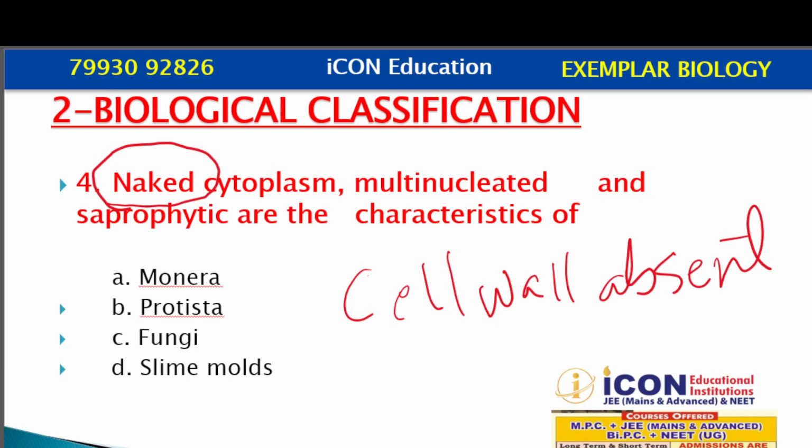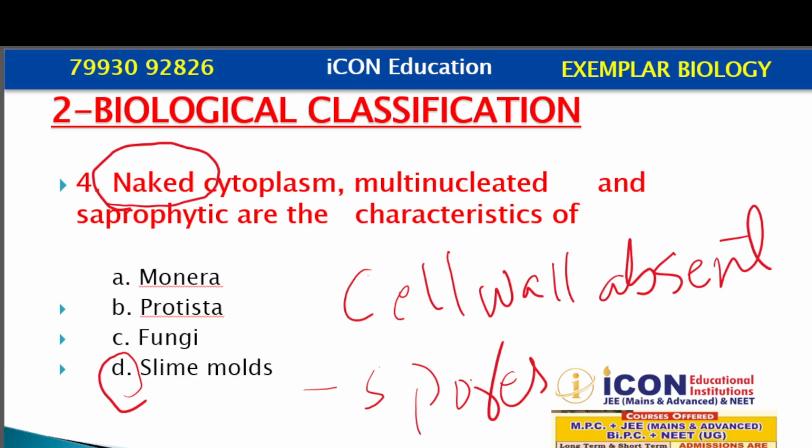Among the options, we know that under Protista there is a member called slime molds. Slime mold depends upon dead organic matter. They are multinucleated and they don't possess a true cell wall. True cell wall is there only in their spores. So the correct answer for question number 4, naked cytoplasm, multinucleated and saprophytic are the characteristics of slime molds.